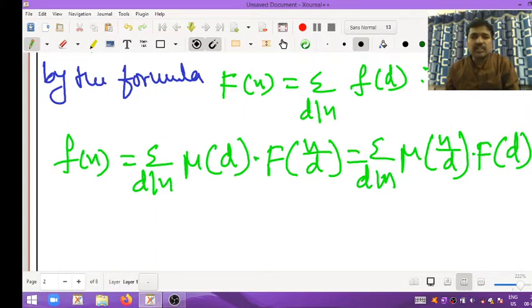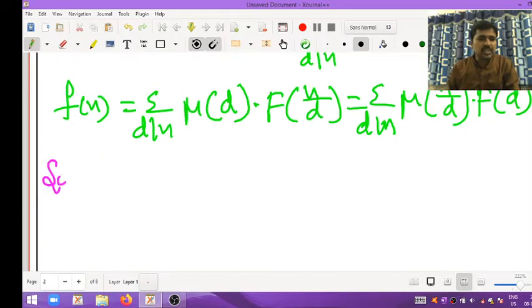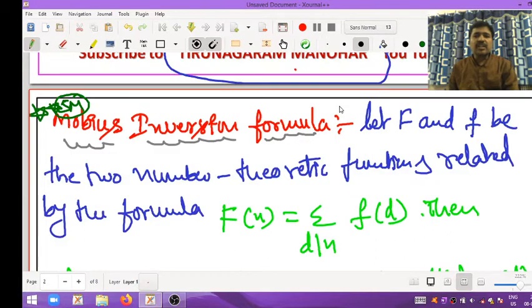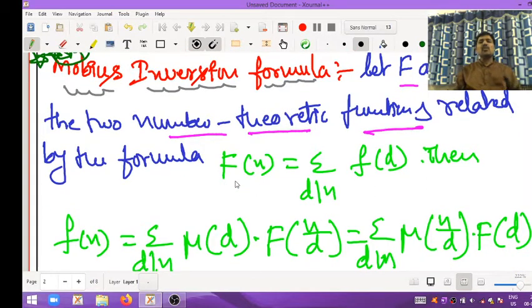See here, my dear students, what is given? Capital F and small f are two number theoretic functions. A number theoretic function means a function whose domain is the positive integers n.